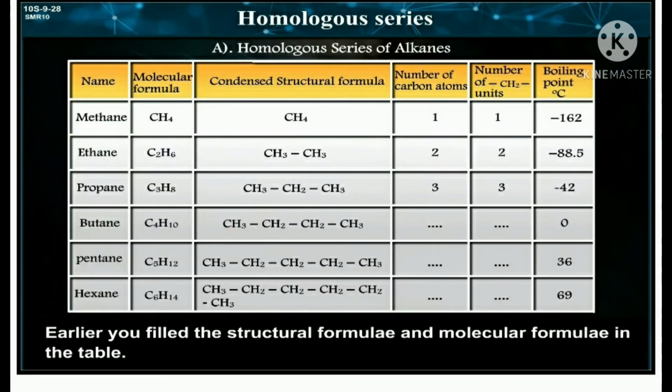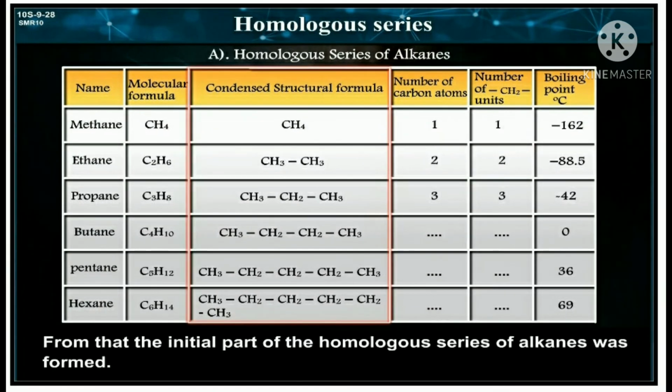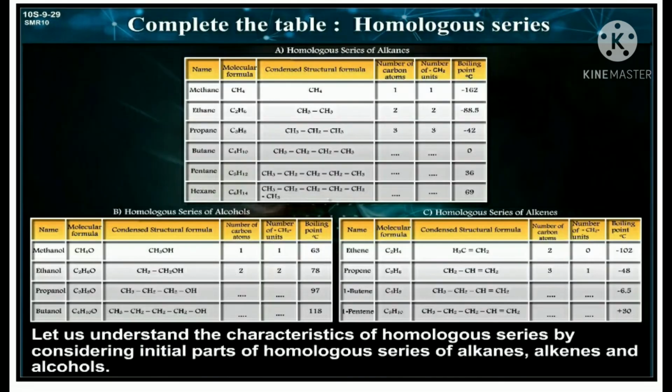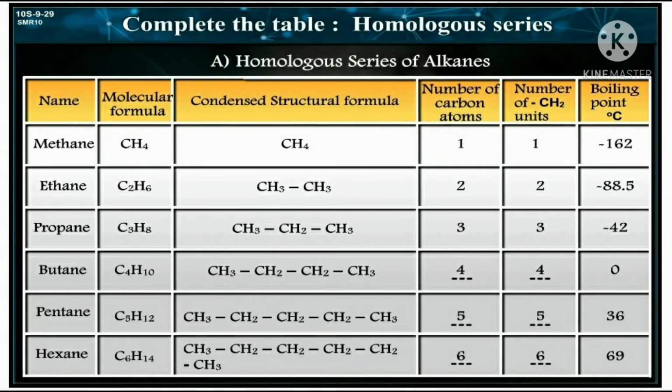Earlier, you filled the structural formulae and molecular formulae in the above table. From that, the initial part of the homologous series of alkanes was formed. Let us understand the characteristics of homologous series by considering the initial parts of the homologous series of alkanes, alkenes and alcohols. This is the homologous series of alkanes: methane, ethane, propane, butane, pentane and hexane.